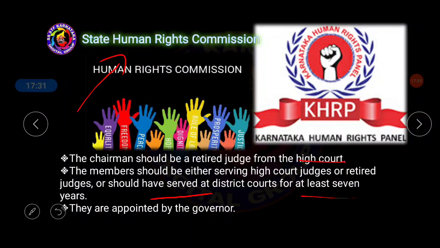In the case of the State Human Rights Commission, all the members and the chairman are appointed by the governor of their respective state. In Karnataka, Vajubhai Vala, or earlier he was, now whoever the governor is, that person will appoint the chairman and members of the State Human Rights Commission or Karnataka Human Rights Commission.